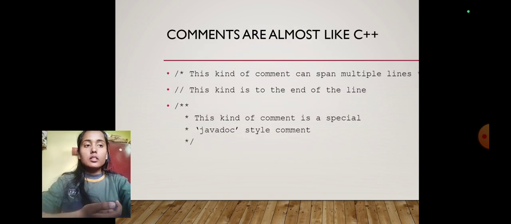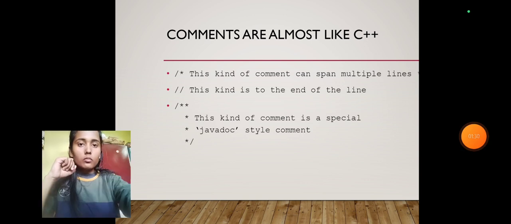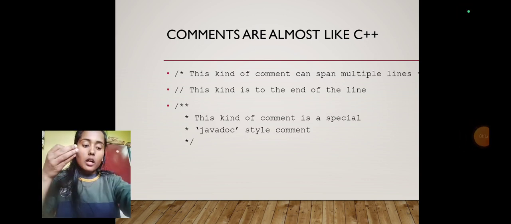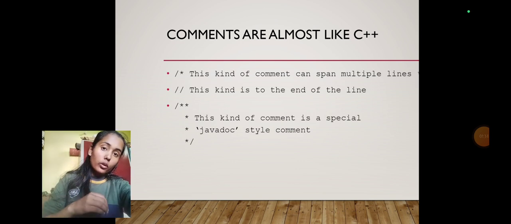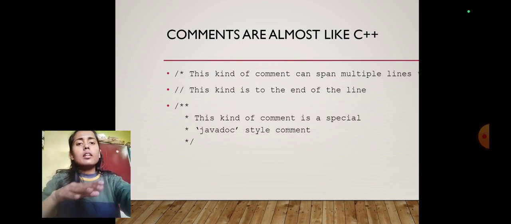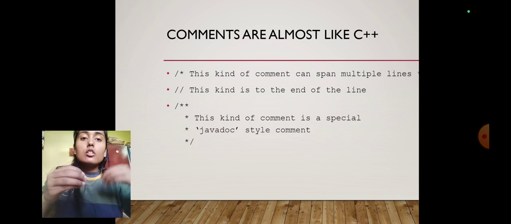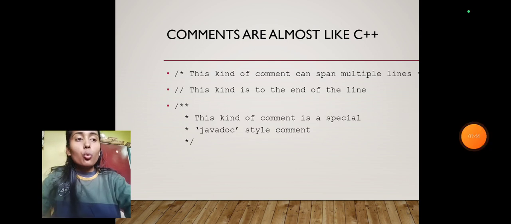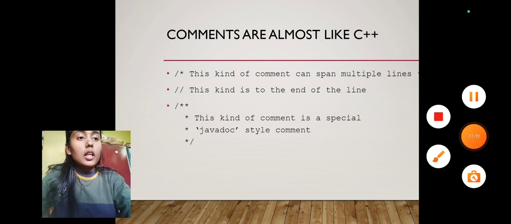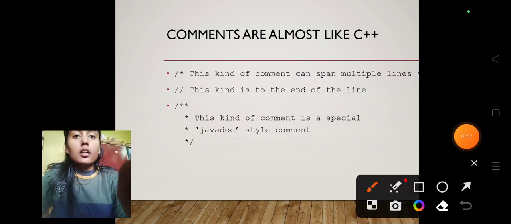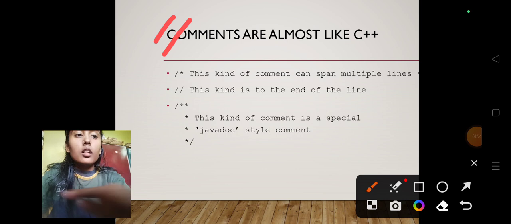Now, next is, what are comments? In Java, comments are used to add explanatory notes in the code. They are basically ignored by the compiler. This is only for readability purposes. If I talk about the types of comments, there are two types. First one is the single line comment, which is denoted like this, and the next one is multi-line comments, in which the opening bracket is like this and the closing is like this.